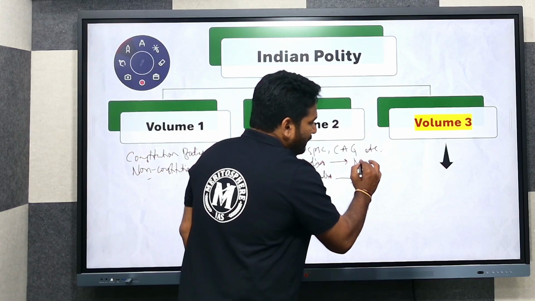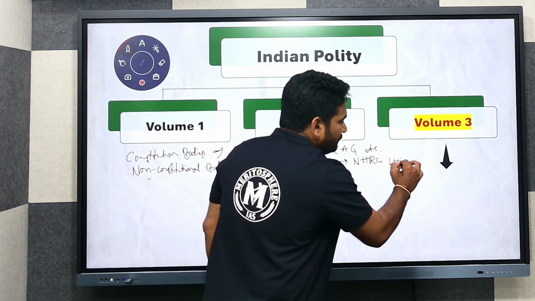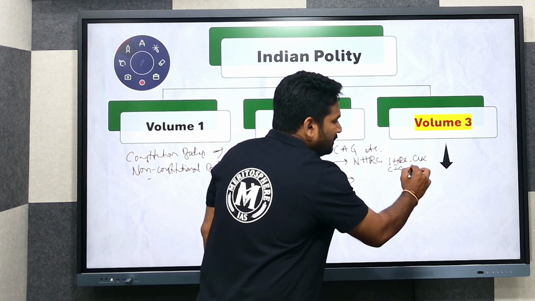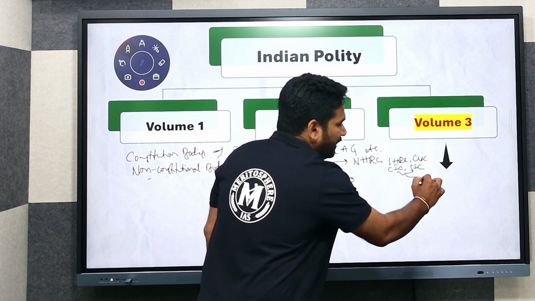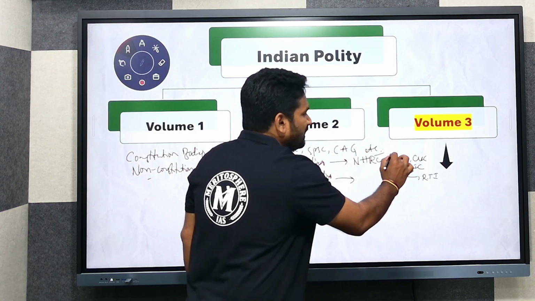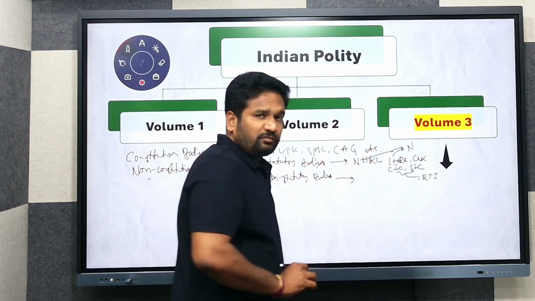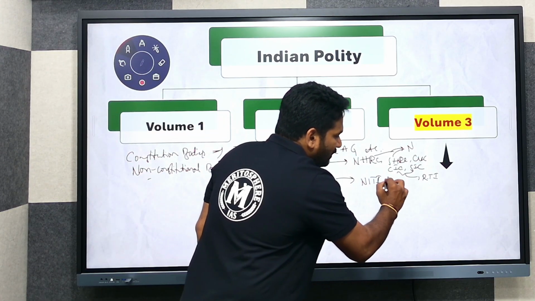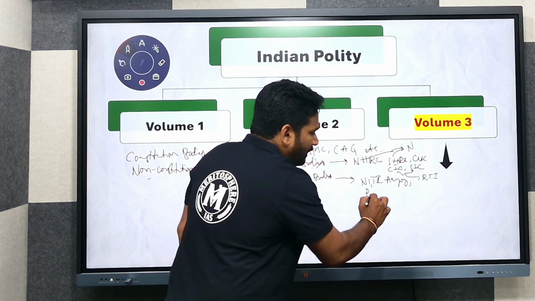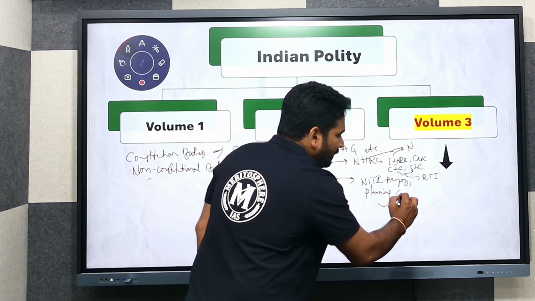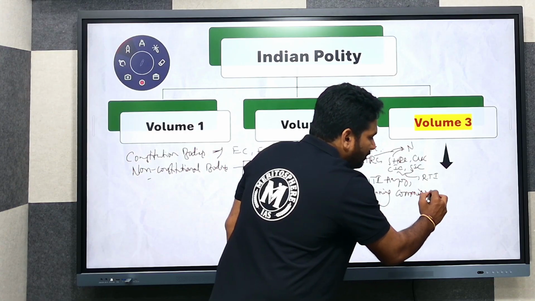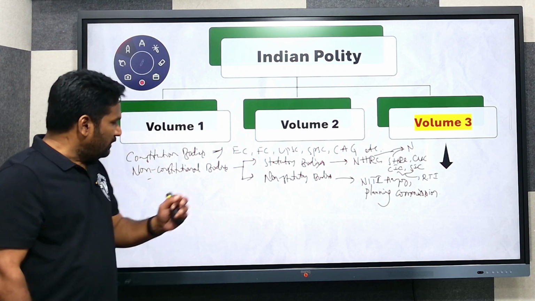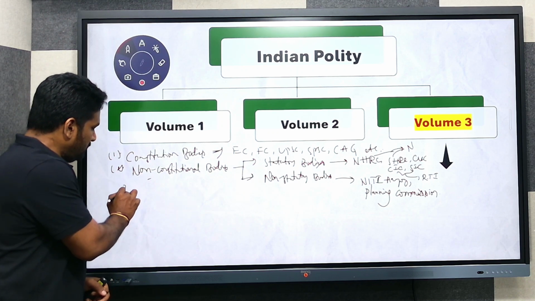Examples of statutory bodies are NHRC, SHRC, CVC, the Central Information Commission, and the State Information Commission. These two are formed under the RTI Act, and NHRC and SHRC are formed under the Human Rights Act. Non-statutory bodies include NITI Aayog, and the erstwhile Planning Commission, which does not exist today, but we have to know the concept. The Planning Commission was also a non-statutory body.